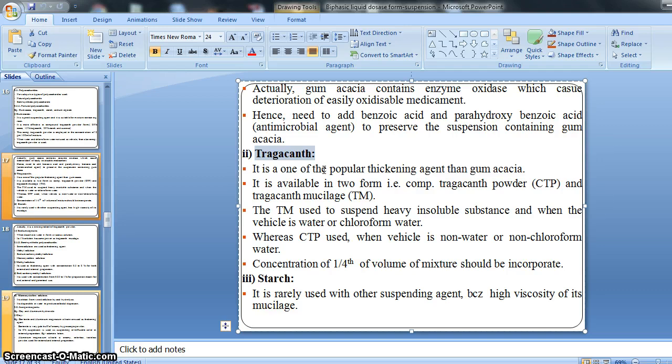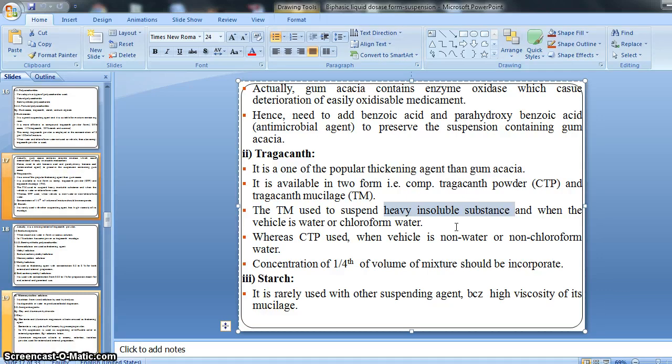The compound tragacanth powder or the tragacanth mucilage is used to suspend heavy insoluble substances. That means when our medicament is practically insoluble.